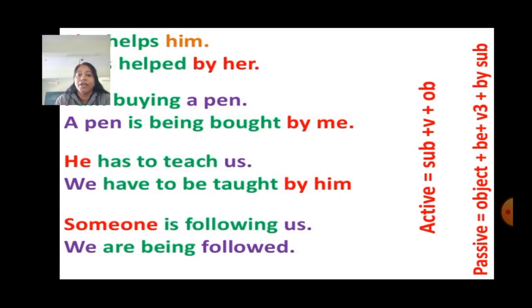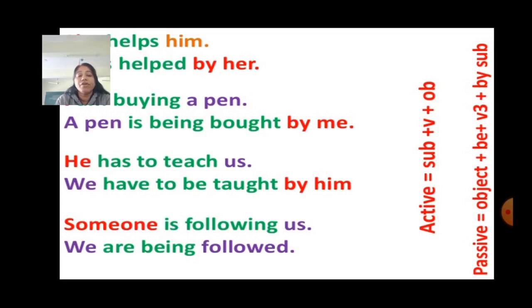Let's see few examples. She helps him. He is helped by her. I am buying a pen. A pen is being bought by me. He has to teach us. We have to be taught by him. Someone is following us. We are being followed.